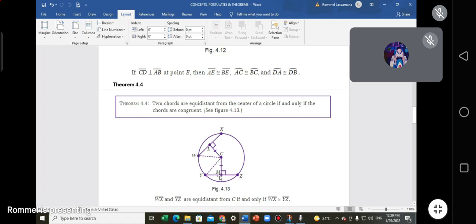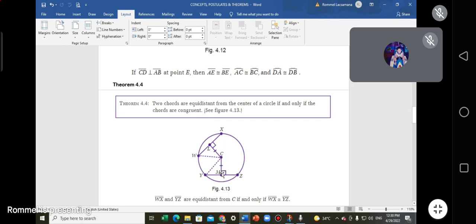And no any other point. Why? Look at it. That very center is connected to the very center of those chords. Kasi pag hindi yan center, it's not creating a perpendicular here and a perpendicular there. And we say that these two chords will not be equidistant. From the center, hindi para each other. Equidistant from the center.